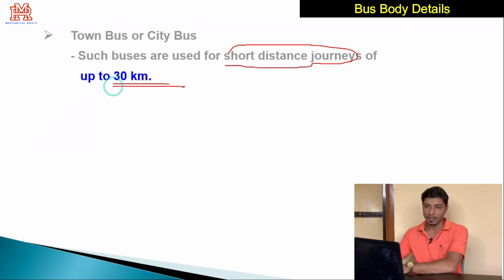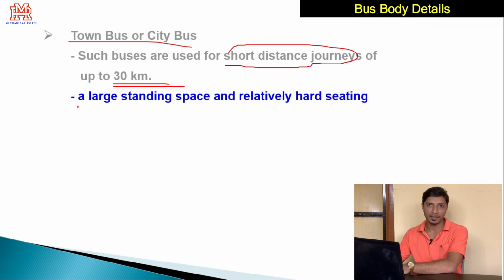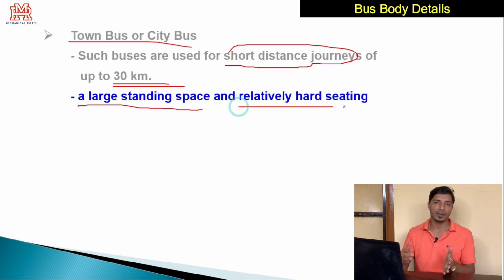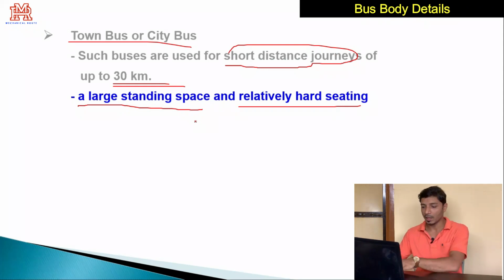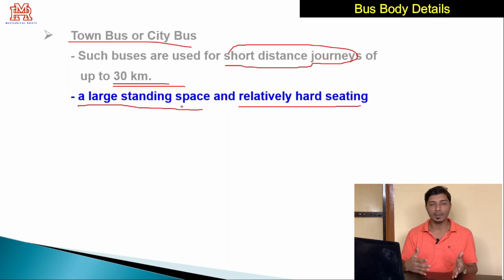So in a city, if the buses are running for only 30 kilometers, then we can call those buses a town bus or city bus. We have discussed this: a large standing space and relatively hard sitting, because the passengers simply come inside for maybe 1 kilometer, 2 kilometers and they leave the bus. So basically hard sitting is enough, so we need not invest a lot of money in manufacturing. A large standing space is required because passengers are continuously coming inside the bus and leaving the bus, so it is expected that passengers should stand in between the rows of seats.